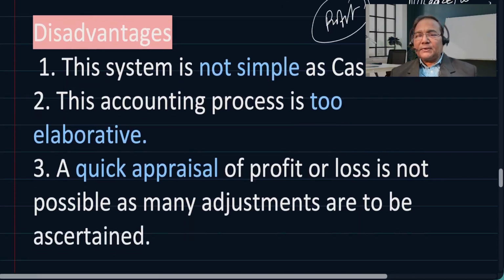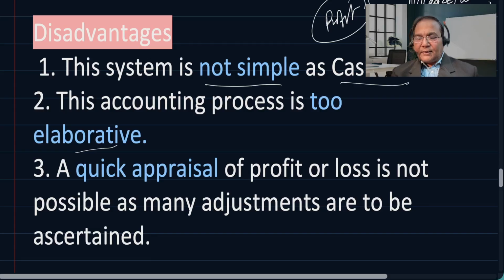Now there are disadvantages, because it involves many aspects to be paid attention to, so it is not as simple as the cash basis. This accounting process is too elaborative. Too elaborative means many accounts are required to be opened, all the outstanding accounts are required to be opened in order to show in the books of accounts.